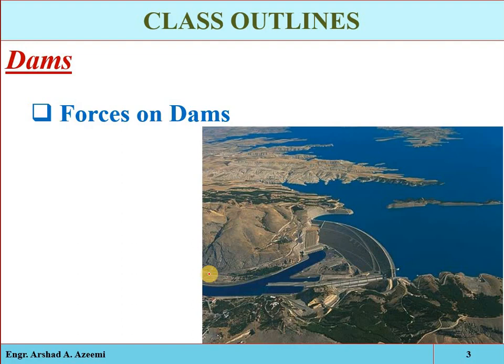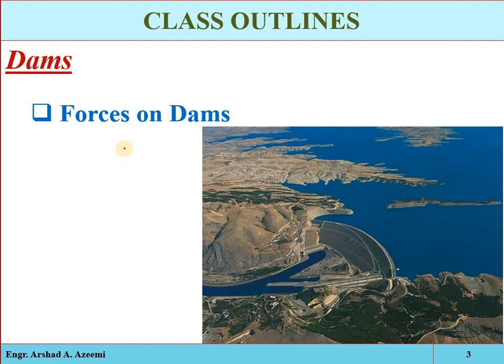Before the construction of any structure, but specifically here dams, before constructing a dam at a specific site, we first have to perform the stability analysis of the dam. Now what is meant by stability analysis?